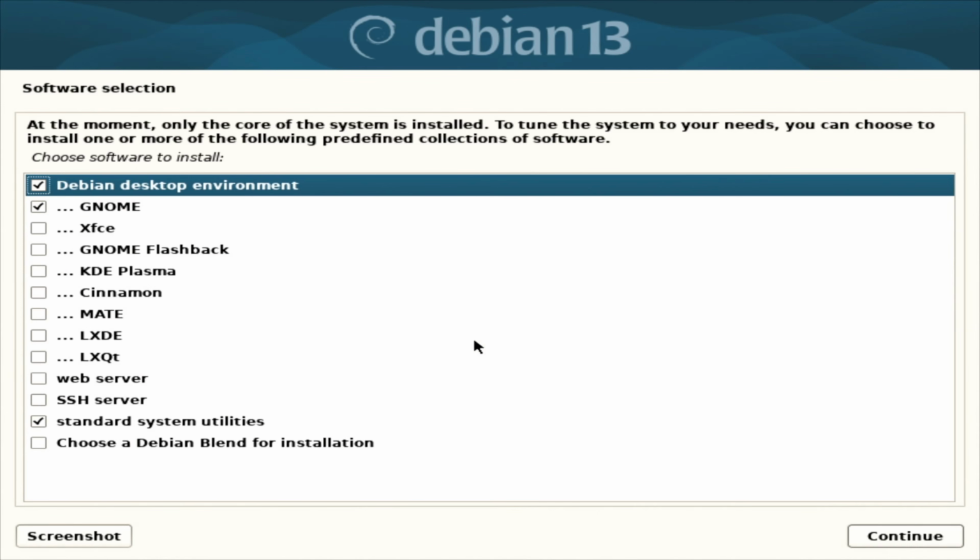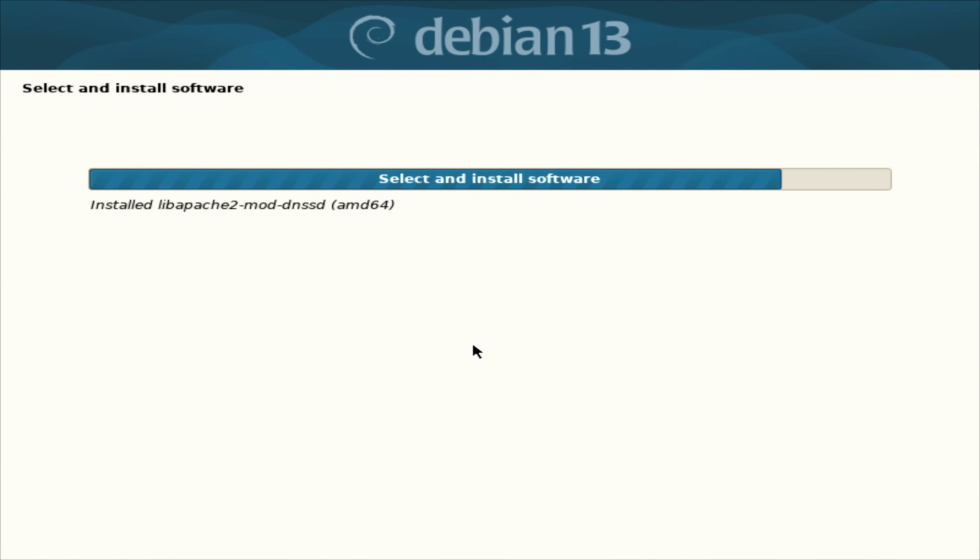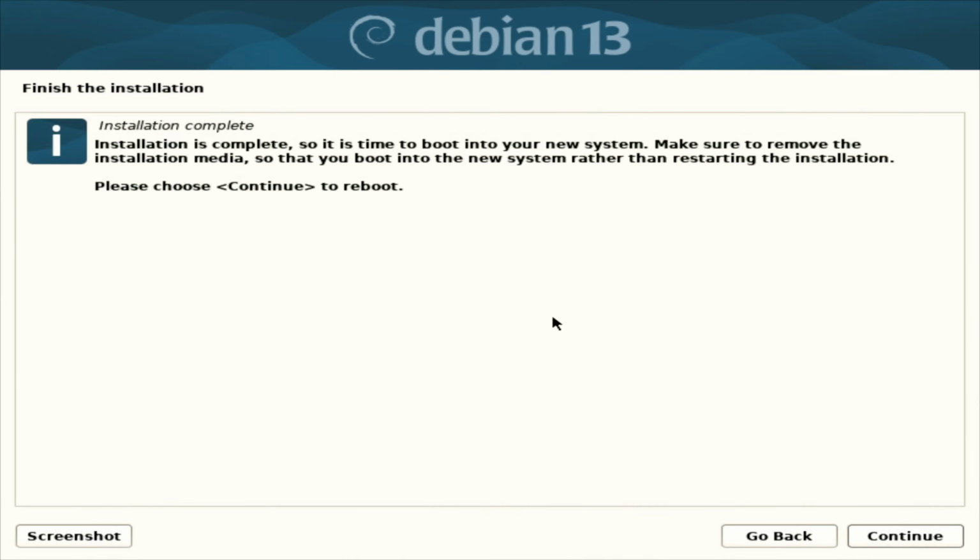We do eventually get the option to pick our desktop environment, but we're going to stick with the default here to see how Debian likes to present itself. So GNOME it is. Then we finally get some sort of wording suggesting that we're finishing up, and that was certainly one of the most grueling installation experiences we've had in this series so far.